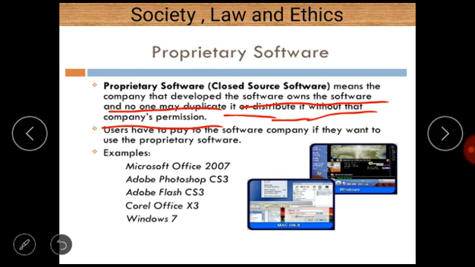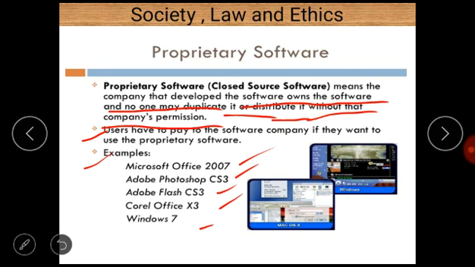And second important thing, users have to pay to the software company if they want to use the proprietary software. Some examples are Microsoft Office, Adobe Photoshop, Adobe Flash, Corel Office, and Windows 7.